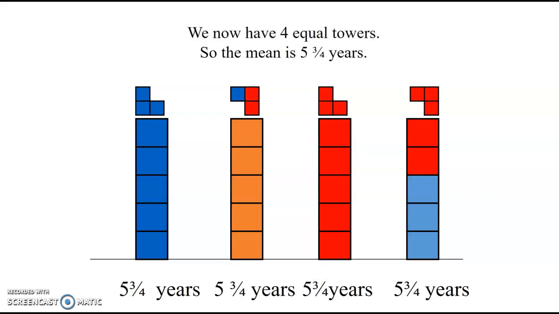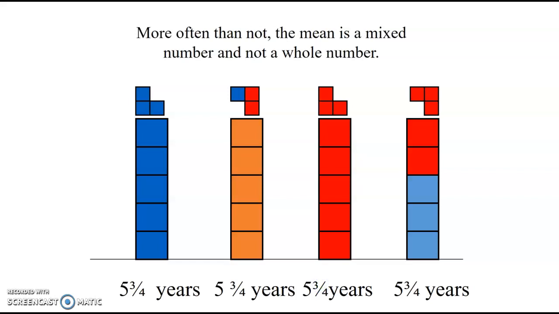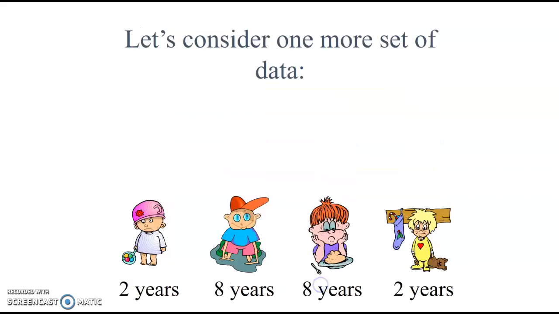So now my mean, or my average, is 5 and 3/4 years old. So 5 years, and how many months is that? 9 months. So more often than not, you're going to have a mean that has a mixed number. It's not very common all the time to have one that has a whole number. And we'll talk about when that's appropriate to consider the whole number or not. In this case, you can be a part of a year old, so this works.